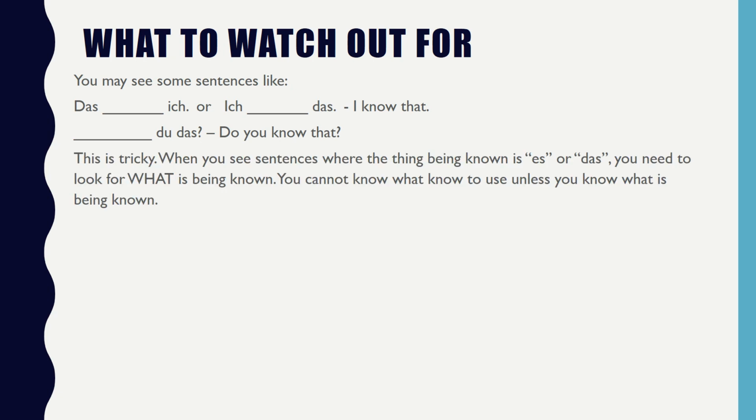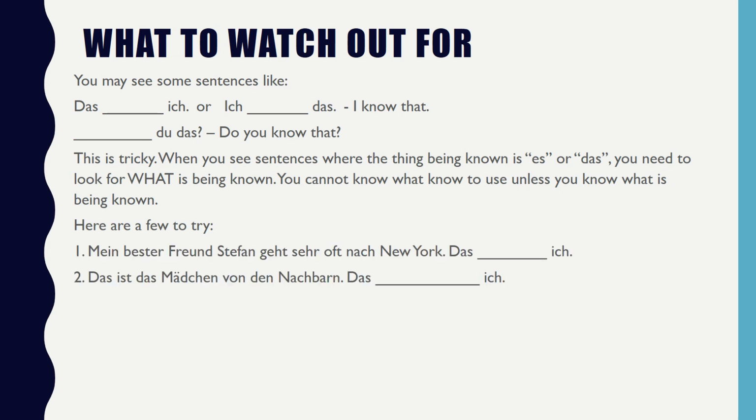This is tricky when you see sentences where the thing being known is es or das. You need to look for what is being known. You cannot know what know to use unless you know what is being known, or the information that will be known. Here are a few to try. So pause the video and take a moment to see if you can figure out whether you should be using weiß or kenne.